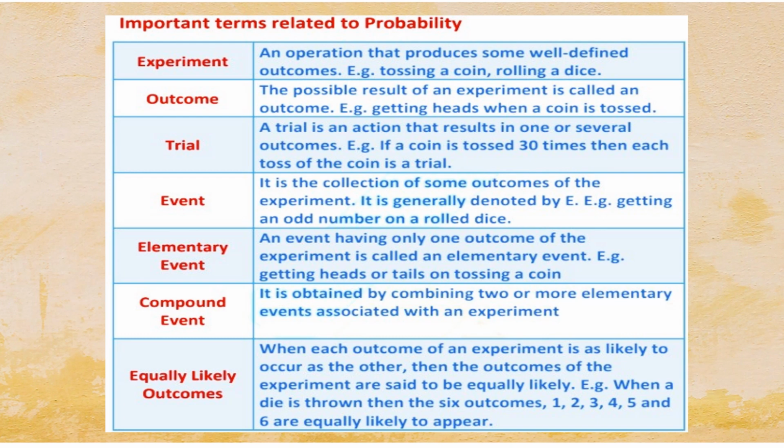And equally likely outcomes means when each outcome of an experiment is as likely to occur as the other, then the outcomes are said to be equally likely. Suppose you are throwing a die, 6 outcomes are possible, equally likely: either you can get 1, 2, 3, 4, 5 or 6. Isn't it? Either one of them you are getting. That is called equally likely outcomes.